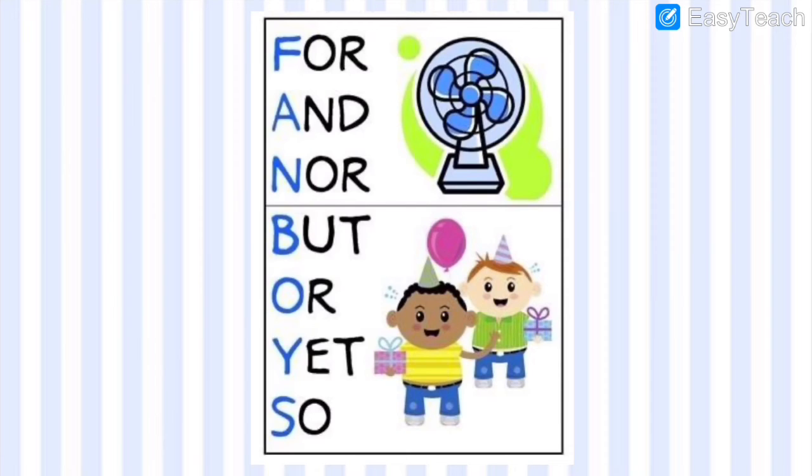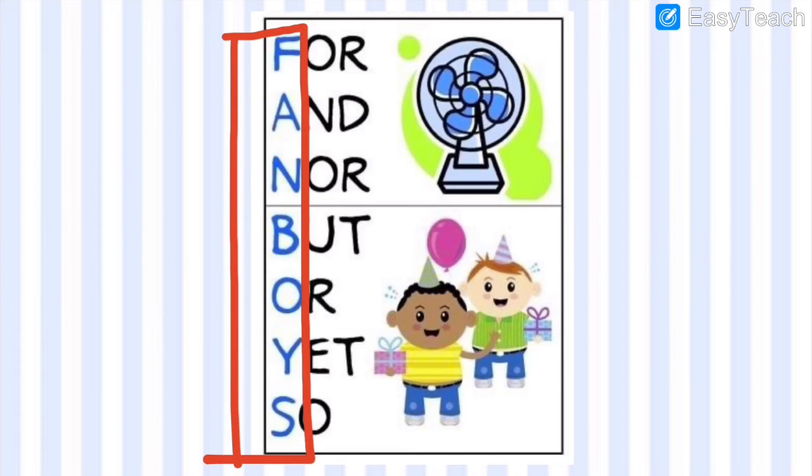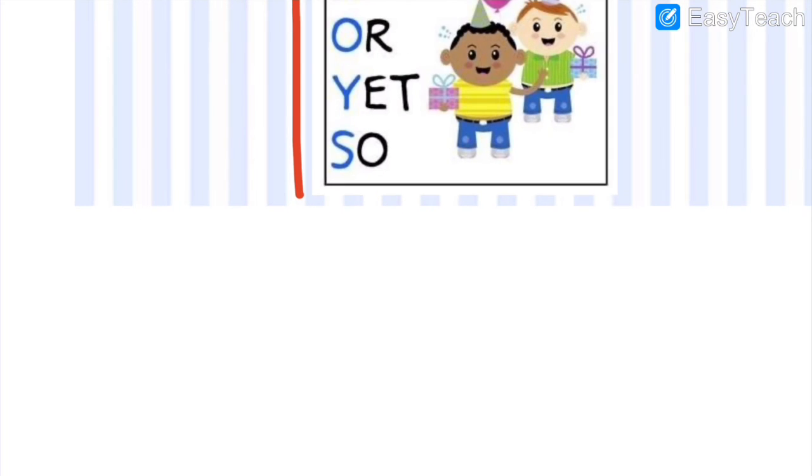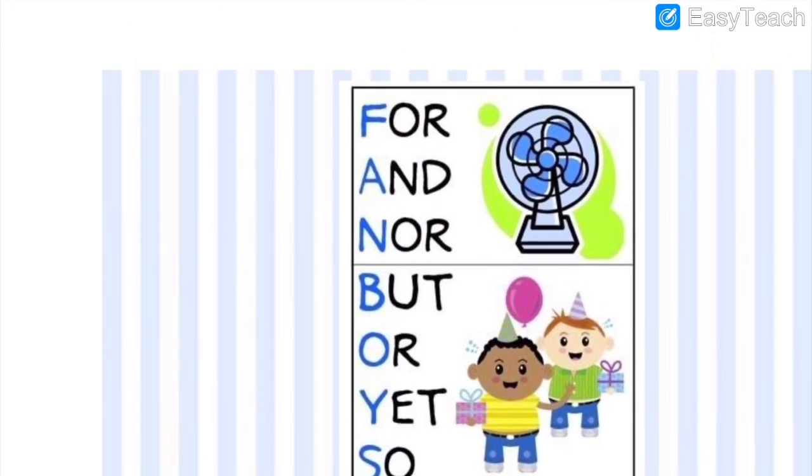Or it can also join sentences. Another way to remember conjunctions is the code FANBOYS. See, fan and boys together become fanboys. So now you will remember like this: F is for, and so on. This is the best way to understand conjunctions in a better way.